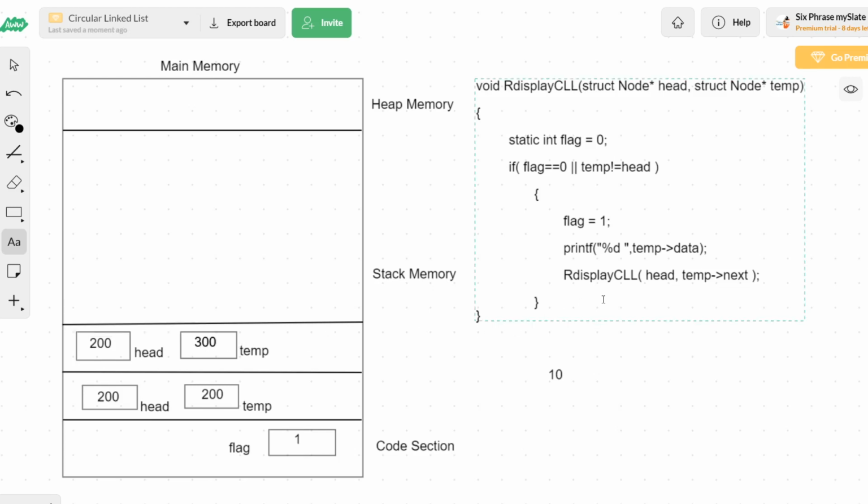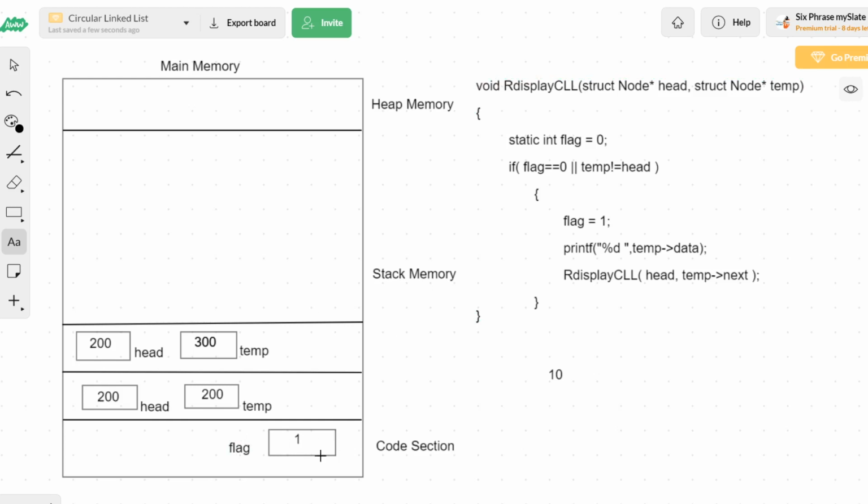Okay, fine. Now I will enter the first line. What is there? Static int flag, which will not be initialized again because the memory block for flag is already created. When there already exists a memory block with the name flag, it will not be executing again. That is the advantage of static, which is handled by the compiler at the background level. One time, if there already exists a variable with the same name inside the code section, it will not execute that line again. The same variable cannot be declared again, because we already have the same variable name for a different memory block, which is also initialized with some value.